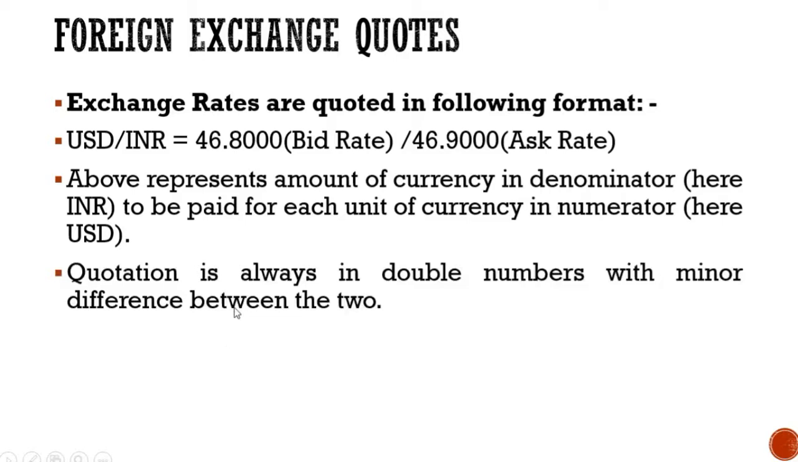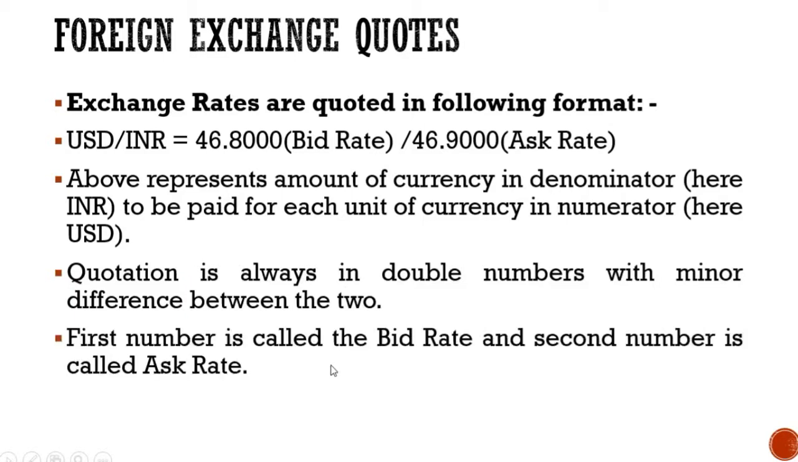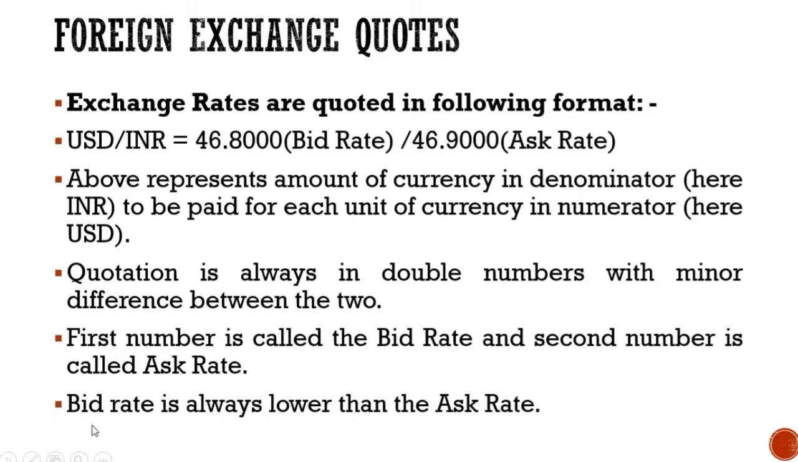Now the quotation is always in double numbers with minor difference between the two. So if you can see, there's minor difference between the two. The first number is called the bid rate and the second is called the ask rate. Always remember, the bid rate will always be lower than the ask rate.